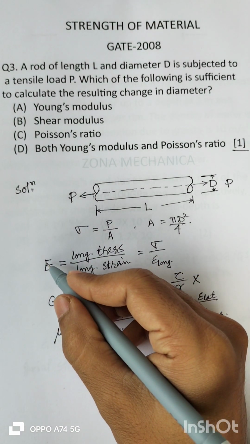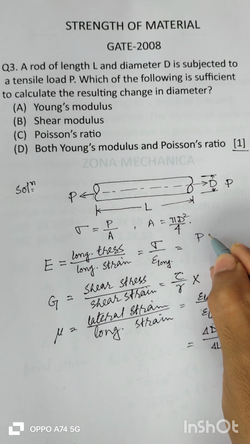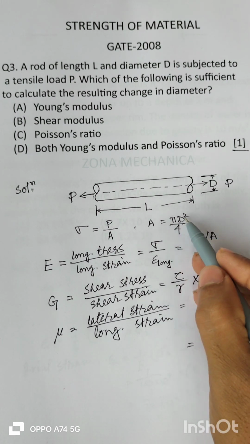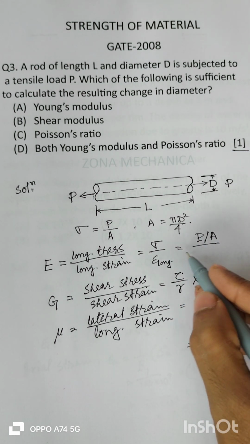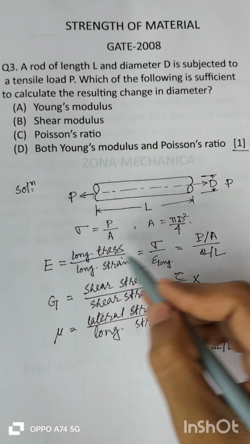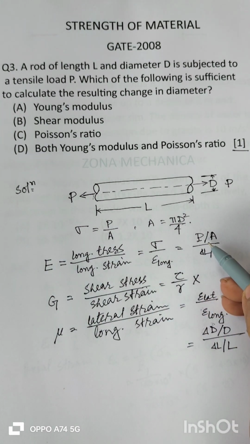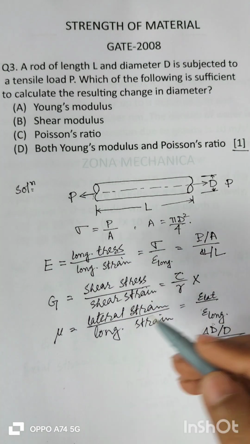Now for Young's modulus, sigma is P by A. A we know because we know D, and P we know, so sigma is known, but this delta L we don't know. So E alone cannot help us to get delta D, and mu alone won't help us to get delta D. So we need to know both E and mu.